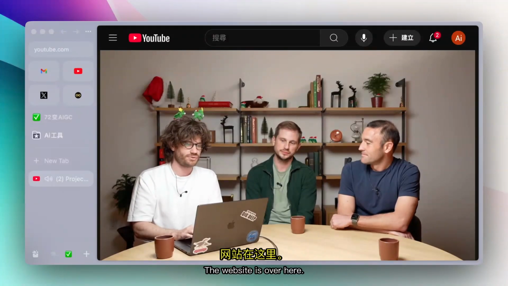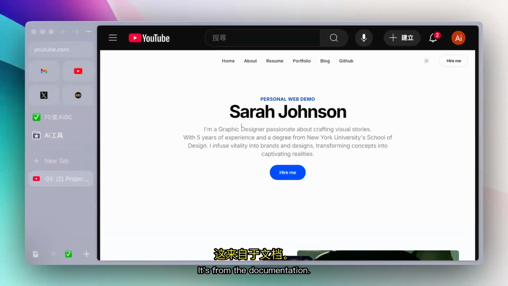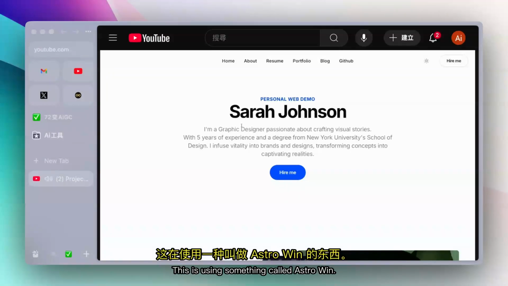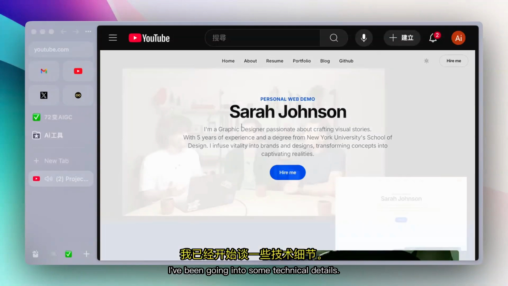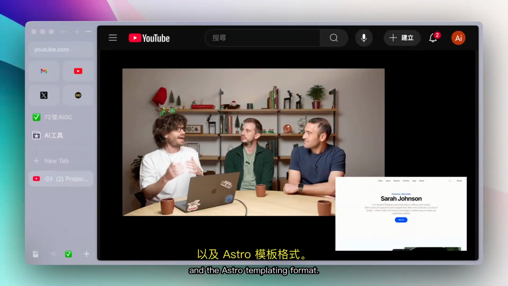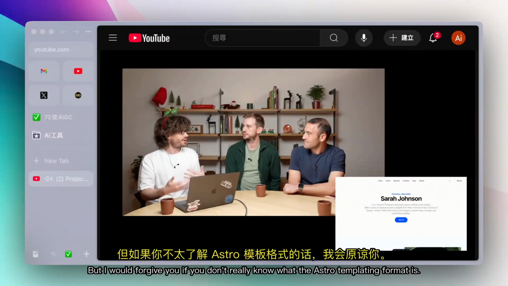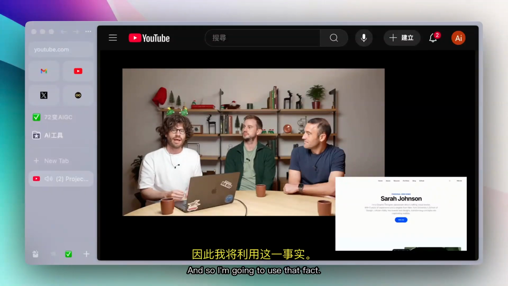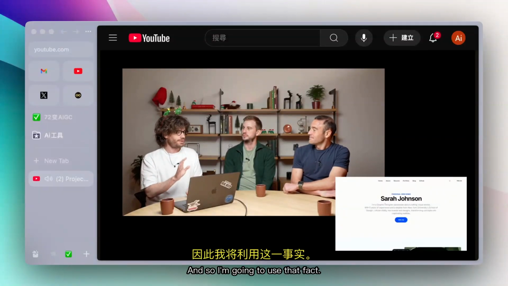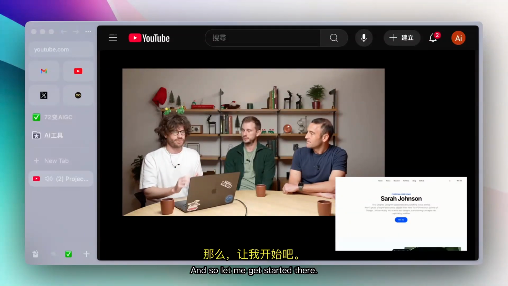The website is over here. This is just a template, an example of what it looks like. It's from the documentation. This is using something called AstroWind. We can go into some technical details. That's a blending of Tailwind, if you know what that is, for CSS, and the Astro templating format. But I would forgive you if you don't really know what the Astro templating format is. It's not super widely known. And so I'm going to use that fact. It makes projects even more useful because I can specifically tailor my project to working in Astro. And so let me get started there.